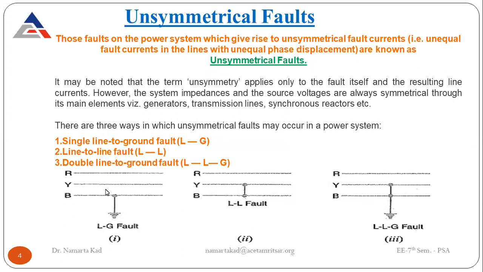This one is the figure for the line to ground fault, when only a single line is faulted with respect to the ground. Here the fault occurs between the two lines. And here, see, it is a double line to ground fault. Two lines are involved with respect to the ground. So these are the three types of fault under the category of unsymmetrical faults.